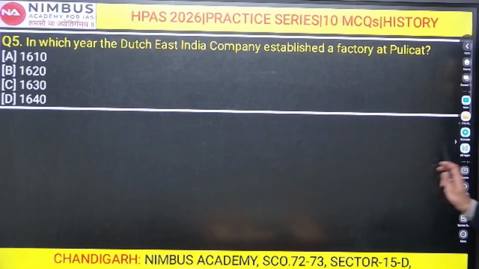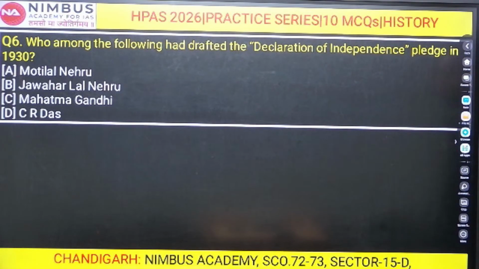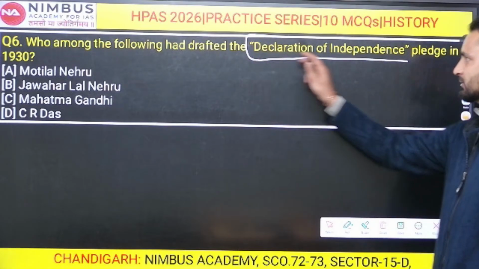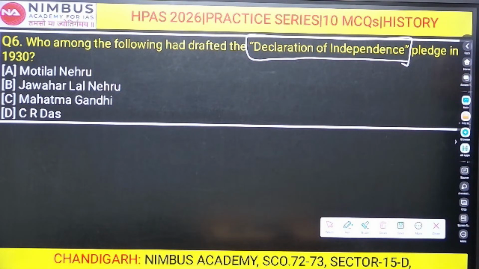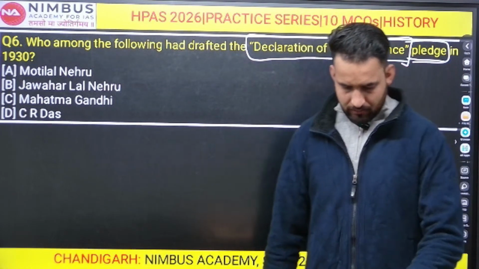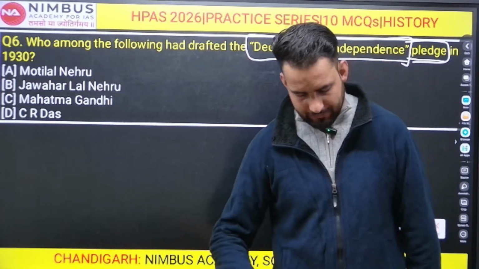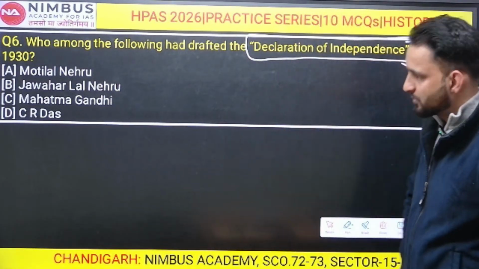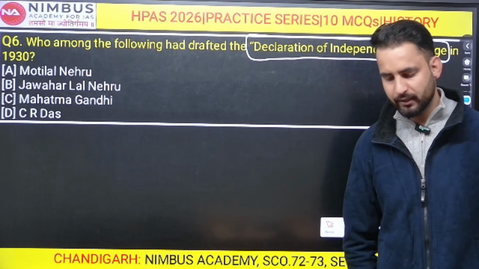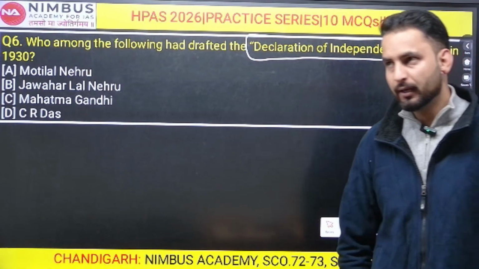Next question, question number 6. Who among the following drafted the Declaration of Independence pledge in 1930? What should be the right answer? Let me know. Four options are there: Motilal Nehru, Jawaharlal Nehru, Mahatma Gandhi, and C.R. Das. Quite an easy one.